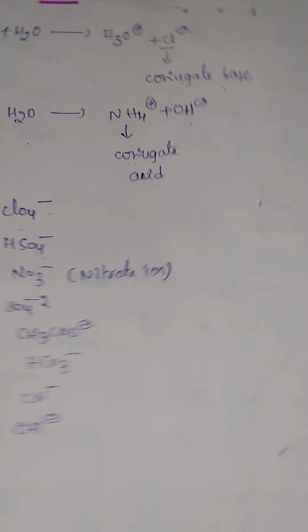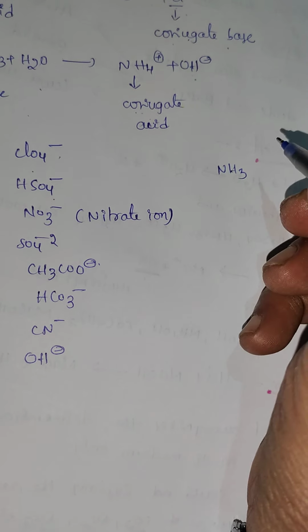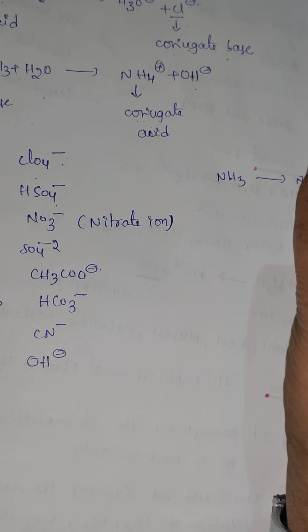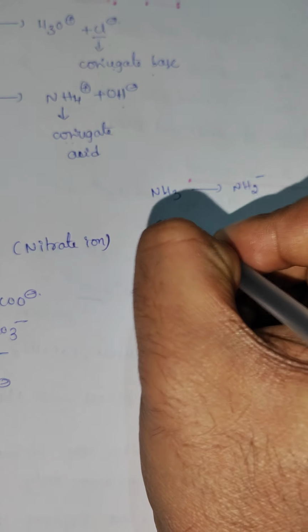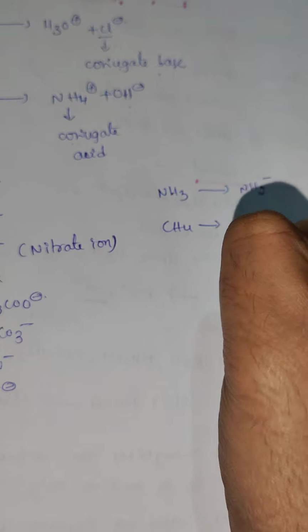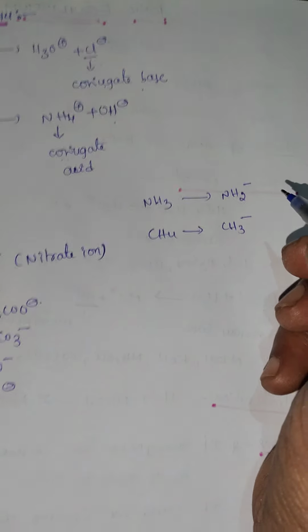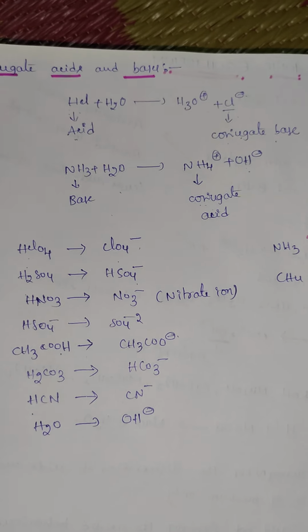Same like this we can write a number of examples. Ammonia is a base; differing by one H+ it forms NH2-, which is called amide. CH4, methane, is converted into CH3- also. These are some examples of conjugate acid-base pairs.